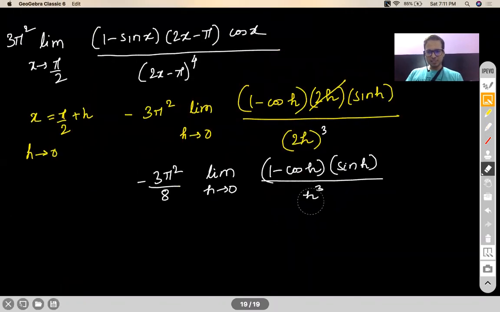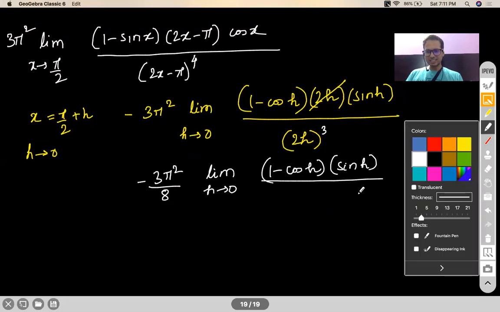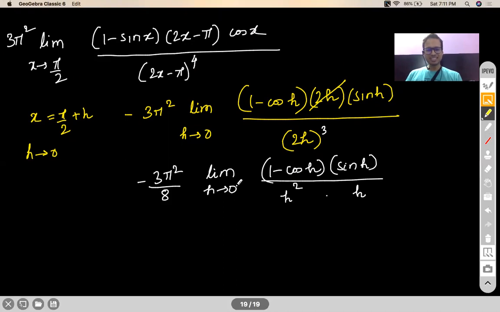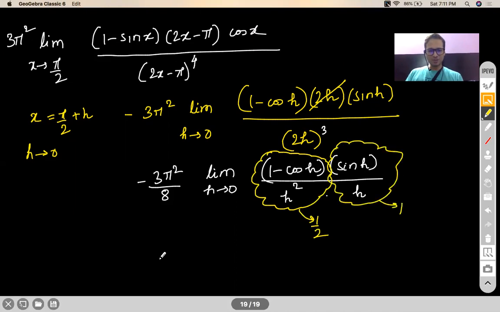H cube, I will write as h and h square. I'll separate it out. Why did I do that? You say, sir, simple, because you knew that 1 minus cos h by h square will become a half, and sin h by h as h tends to 0 will become a 1. So automatically the answer that you get from here will be minus 3 pi square by 16. So option D is correct.